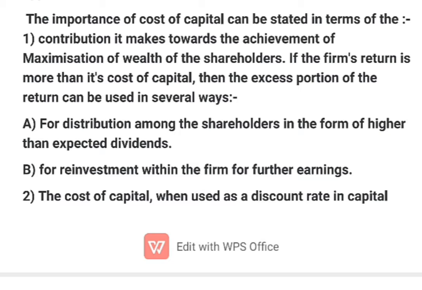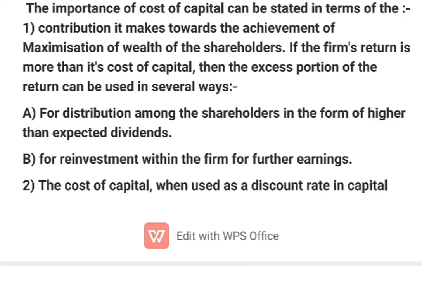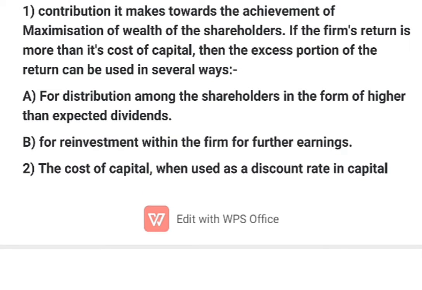So the first basic point of importance of cost of capital is that it helps in maximizing the wealth of shareholders. How is it possible? By applying two different ways. If the rate of return exceeds cost of capital, then the company can use it in two ways. First, it can distribute it in the form of dividend among shareholders. Second, it can use it for reinvestment opportunities.